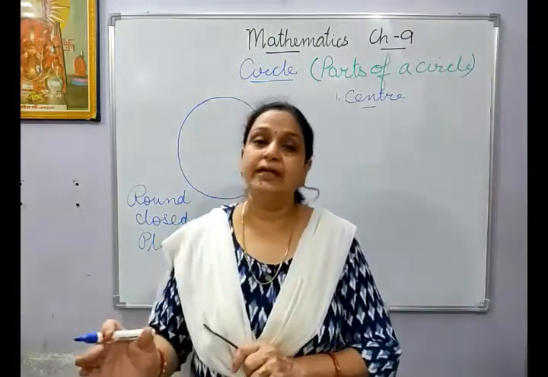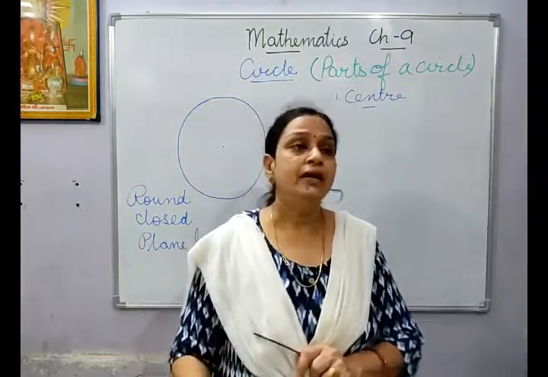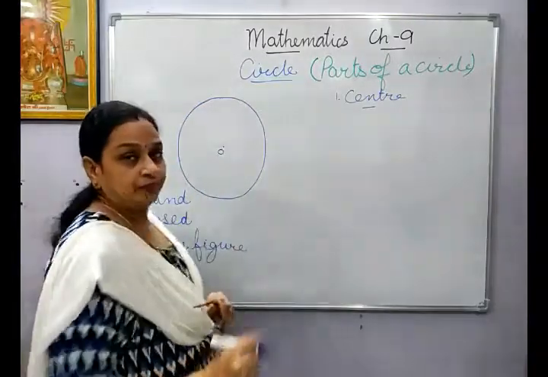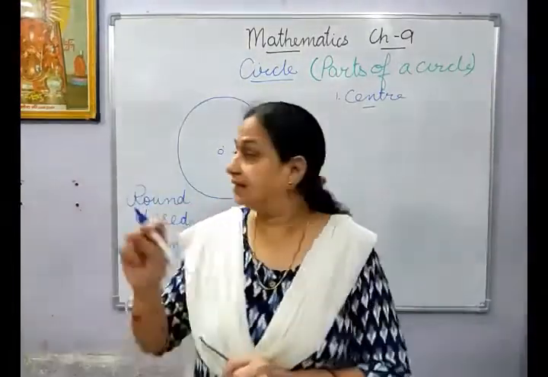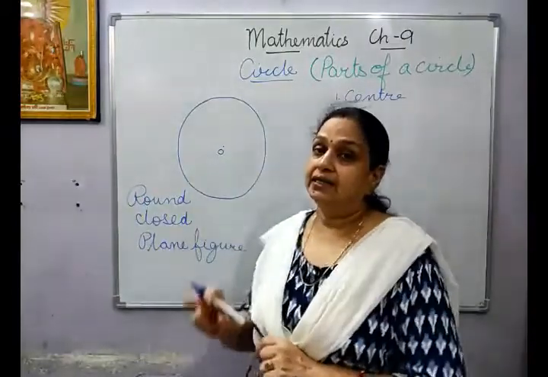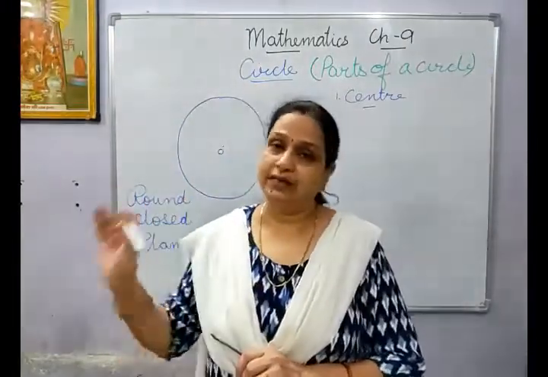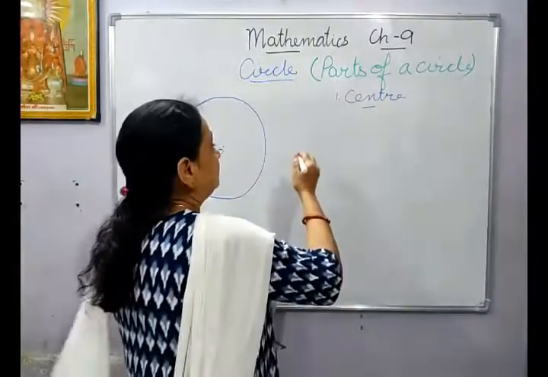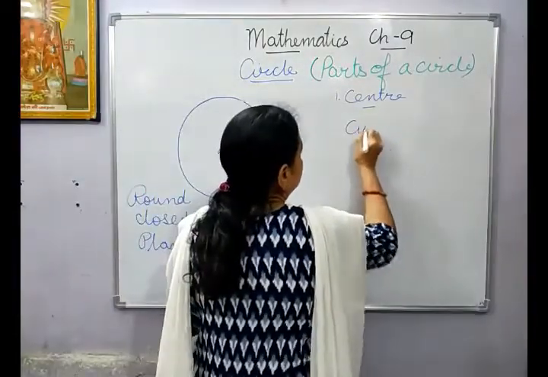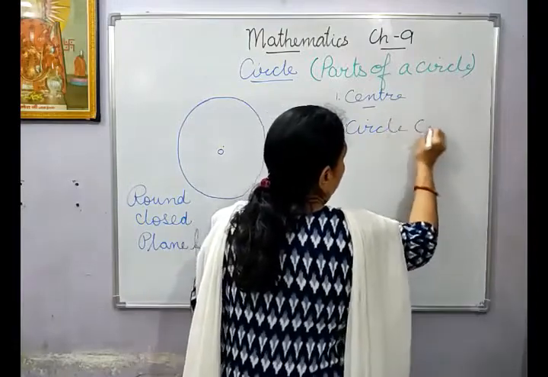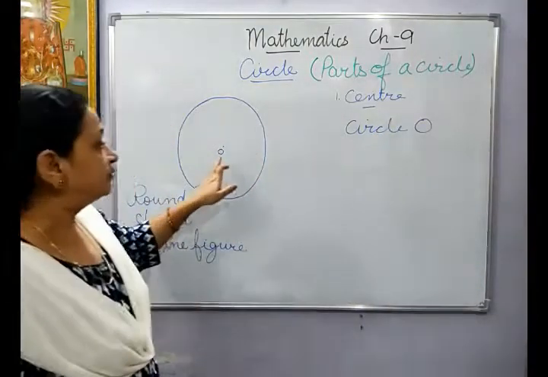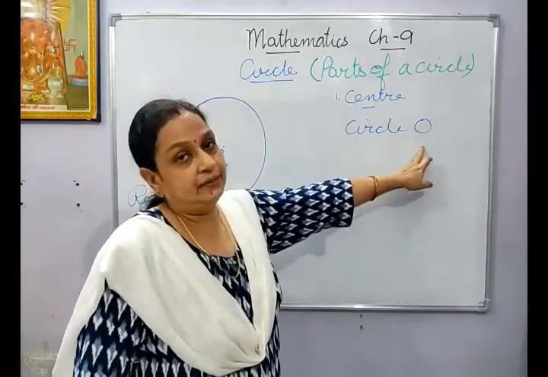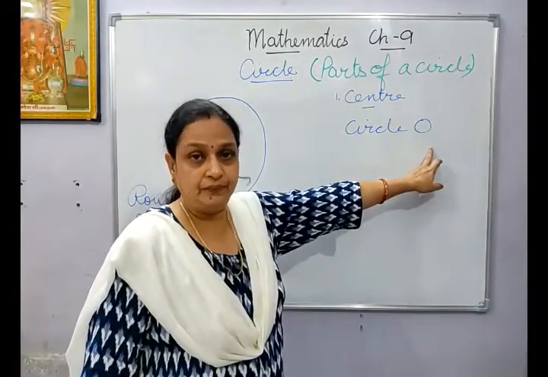Normally you can use any alphabet A, B, C, D, E, F, G, H, but normally what we do, we name it O. That point in the center inside the circle is named O. And the circle will be called circle O. Whatever alphabet you give to this point, the circle will be known by that name only.